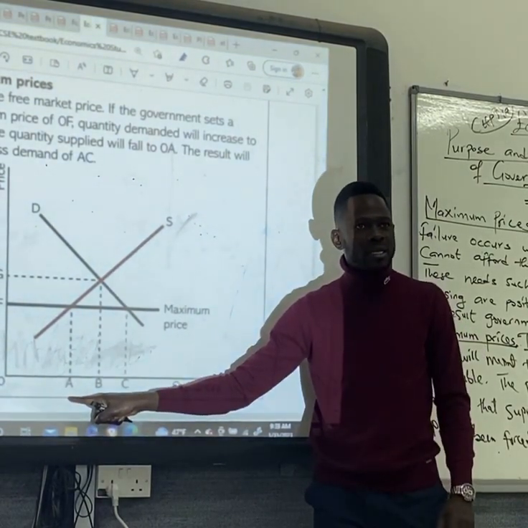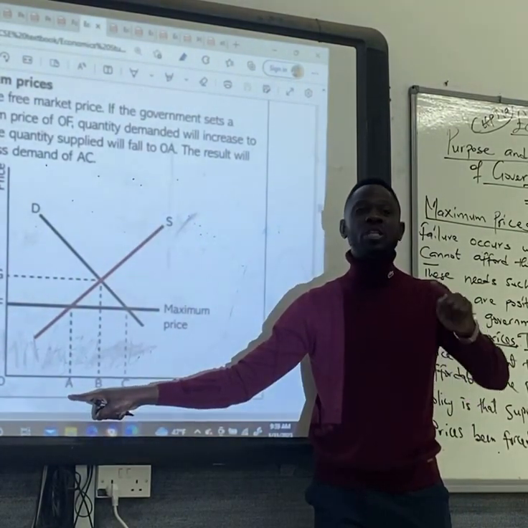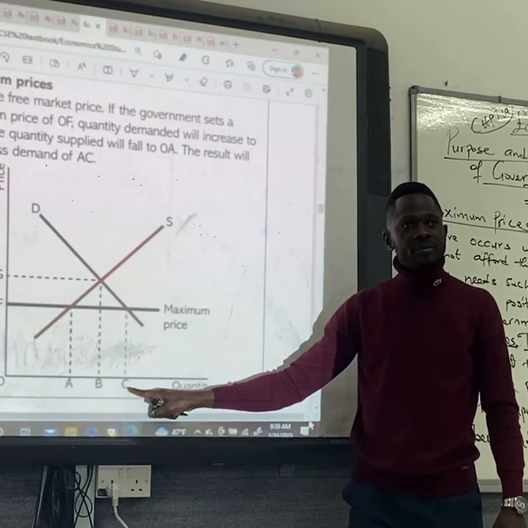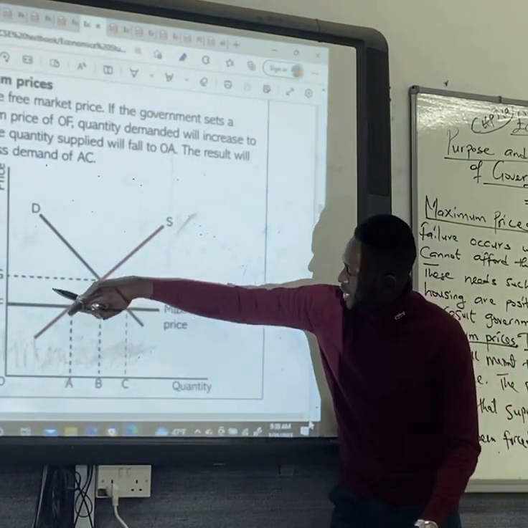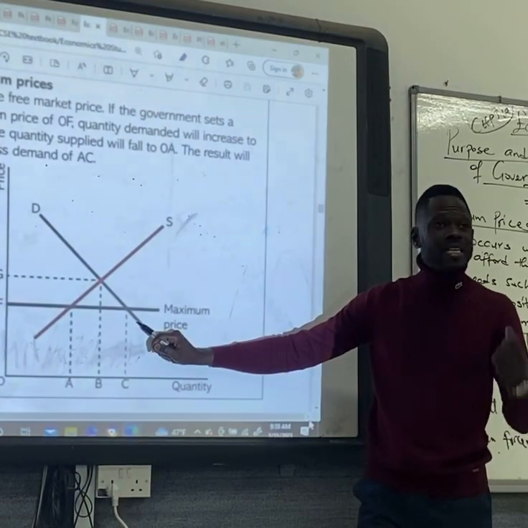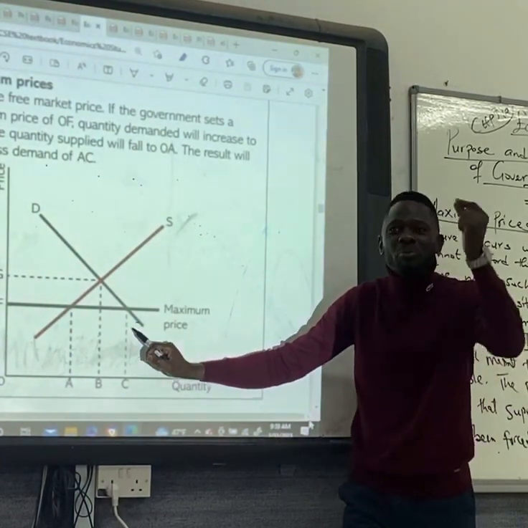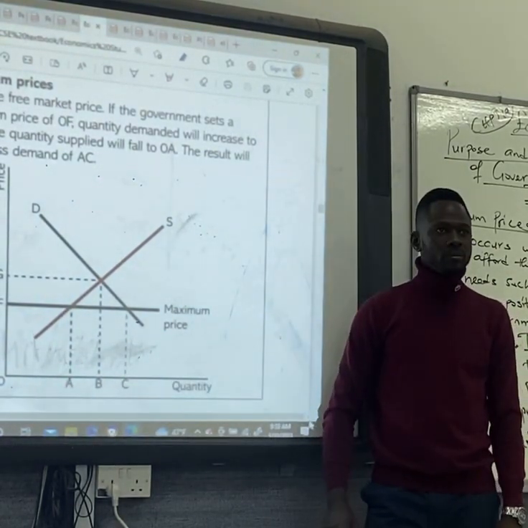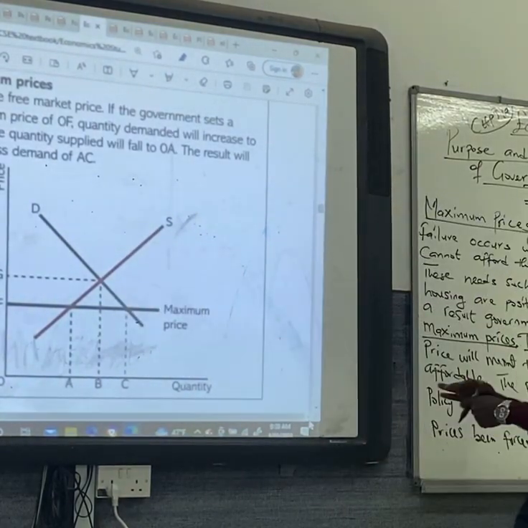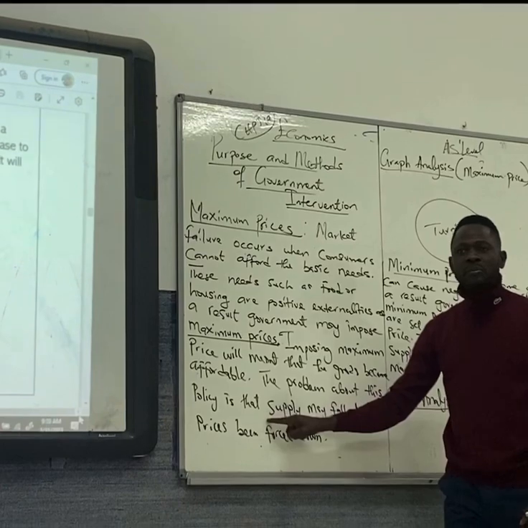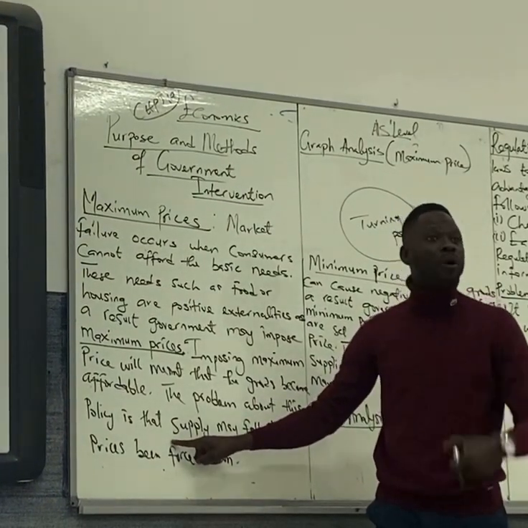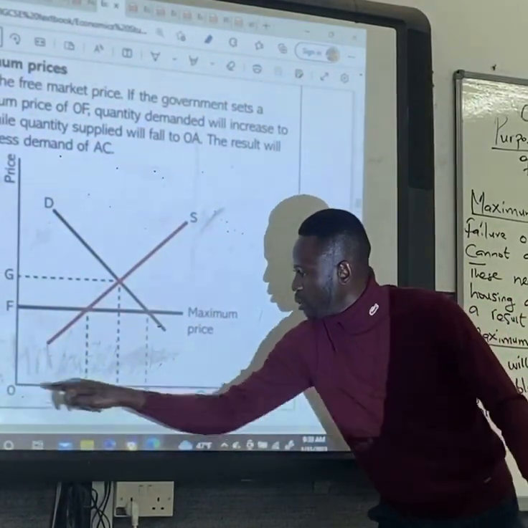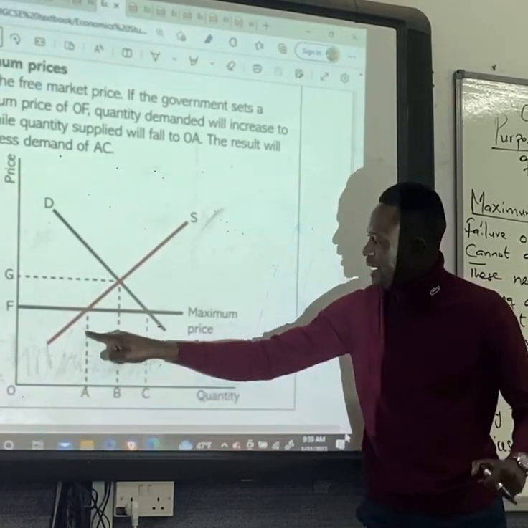Quantity supplied in the market. So what will this result in? It will result in excess demand at what? AC. Do we get it? This is excess demand, AC. Why is there excess demand? There's excess demand because the quantity supplied to the market has fallen from OB to OA. Do we understand? So that's why we said here that the problem about the policy is that the quantity supplied in the market will fall from OB to OA. Then the excess demand, this is excess demand.